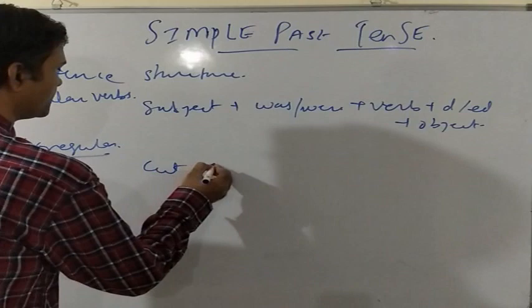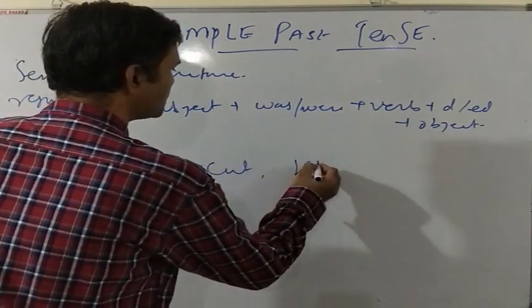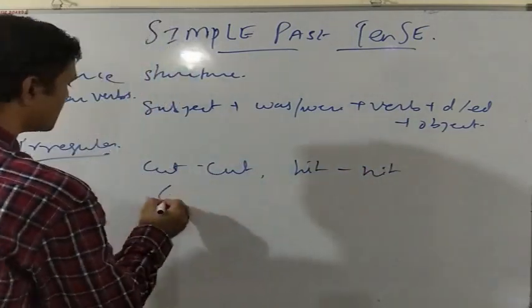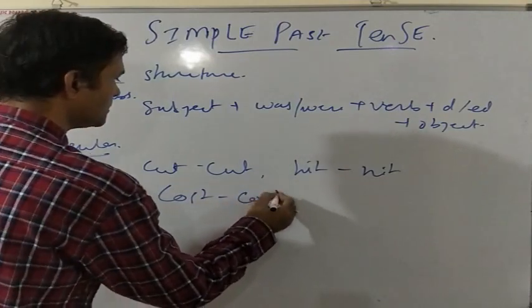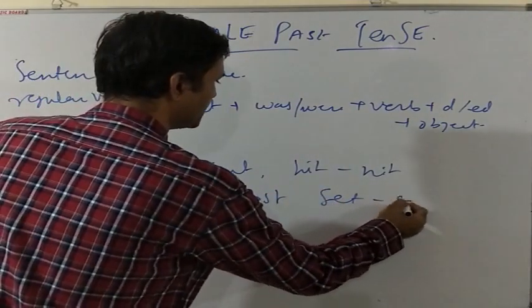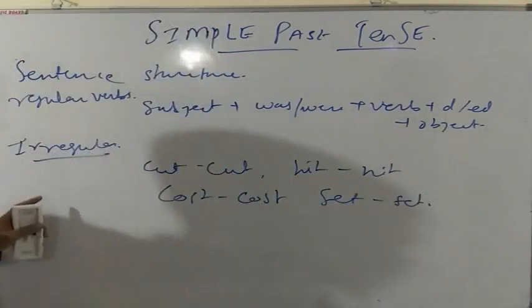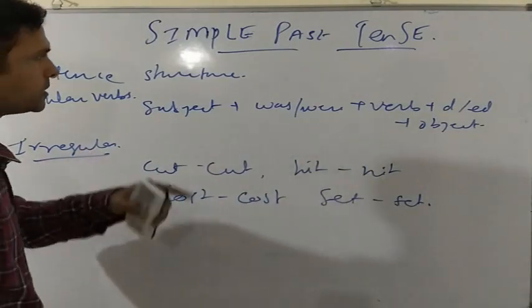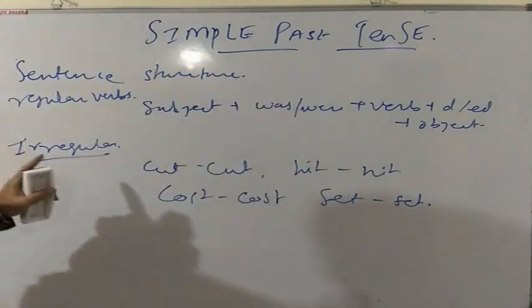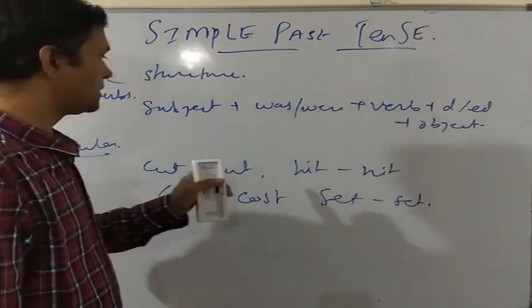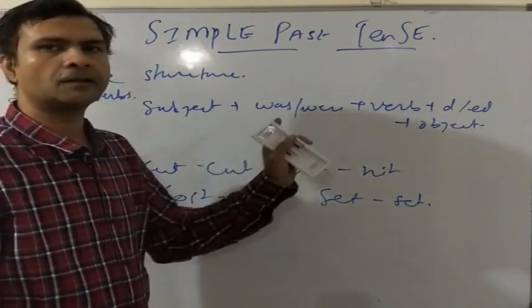It remains the same in simple past tense. Cut remains cut, hit remains hit, cost remains cost, sat remains sat. And there are many other irregular verbs that do not change their form in simple past tense. But in case of some other irregular verbs, the verb changes drastically in the simple past tense.